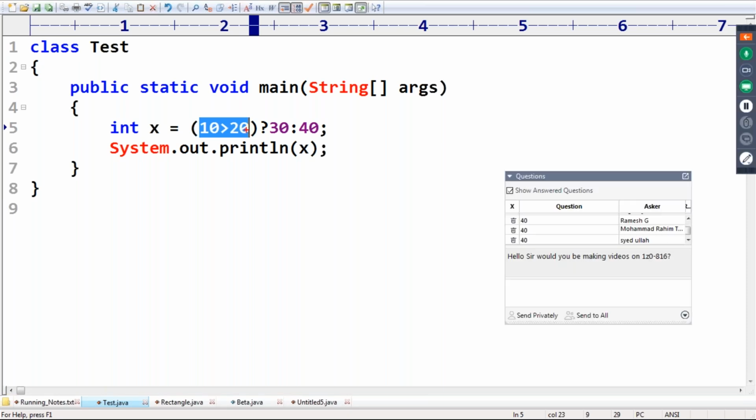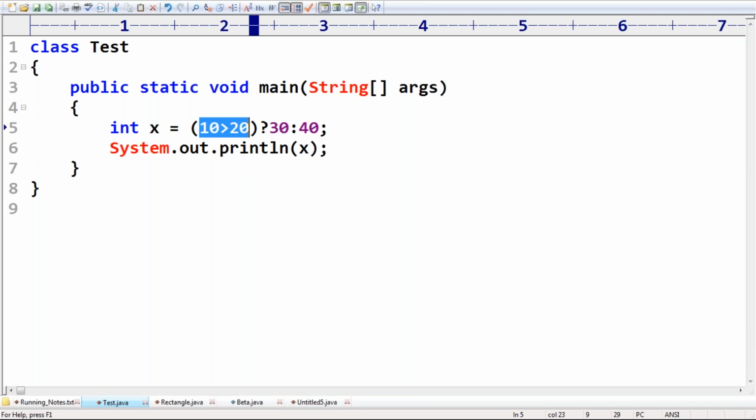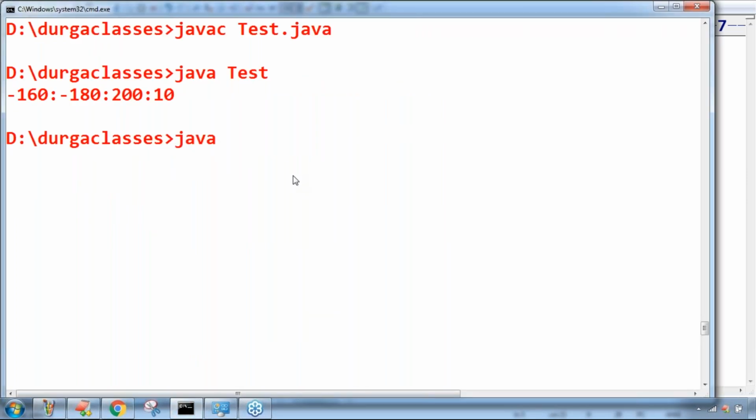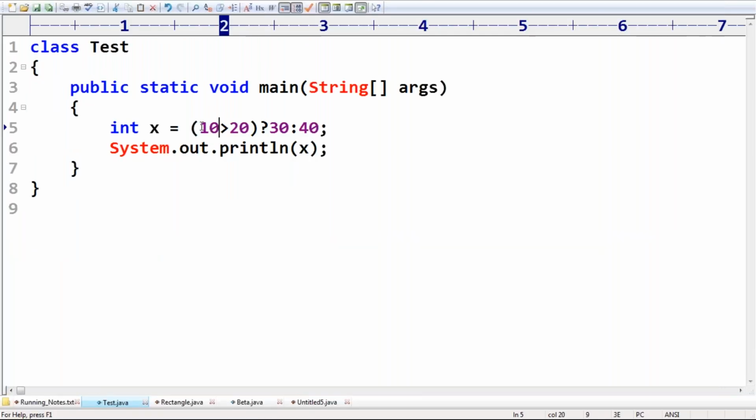If this is false, the second value will be considered. That's why 40 itself is the answer. Now, what answer are we going to get if we run this Java test? Simple, 40 is the output. So if the condition is true, the first value is the result. If this conditional expression is false, then the second is the value. That's why the output is simply 40. Any doubt, friends?